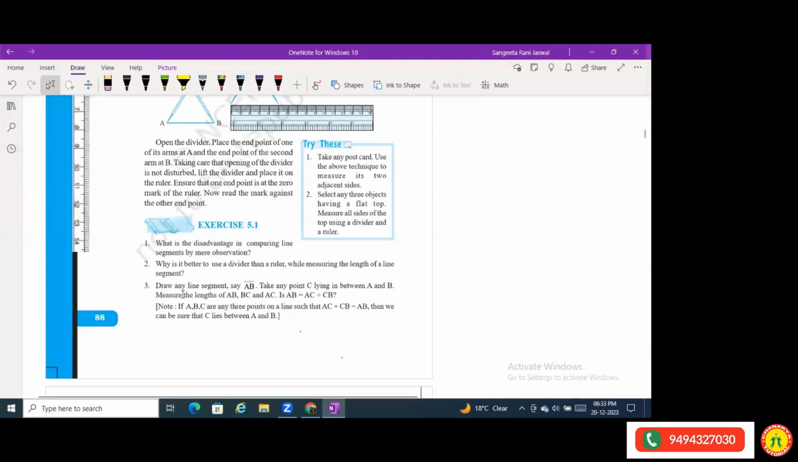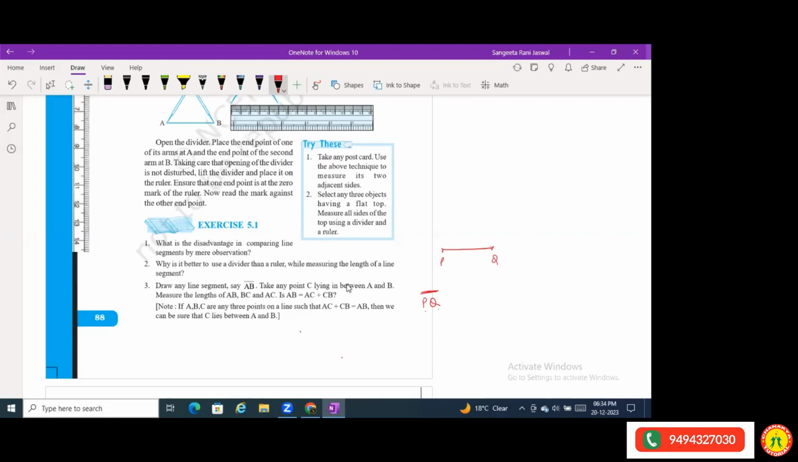Now, third question is, draw any line segment, say AB. See children, whenever we are writing a line segment, we always put a bar. Suppose I have some line segment PQ or AB and I have to write it, I will always put a bar here. This is the symbol used for a line segment. That means it has a starting point and an end point.